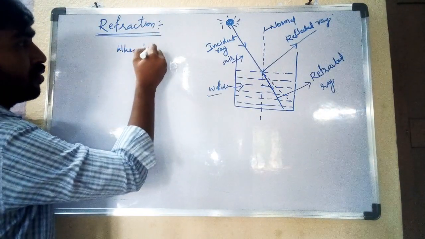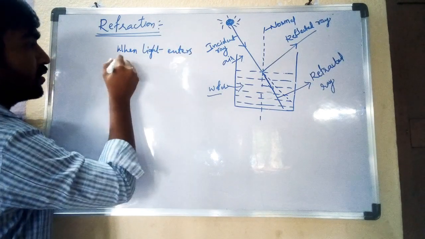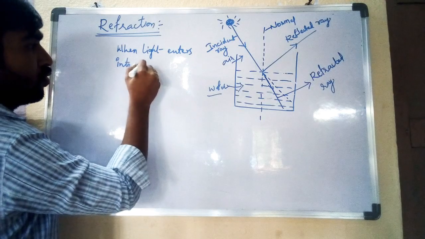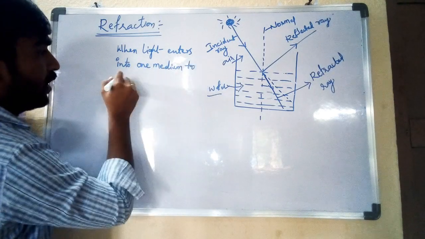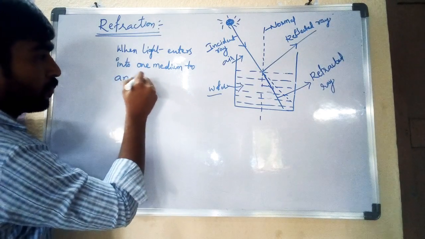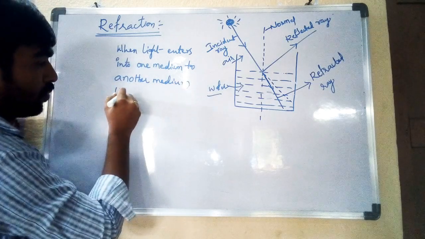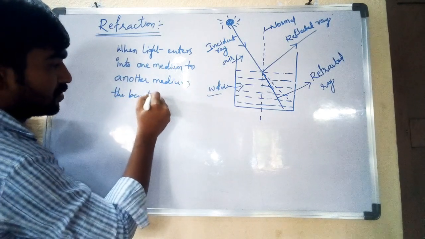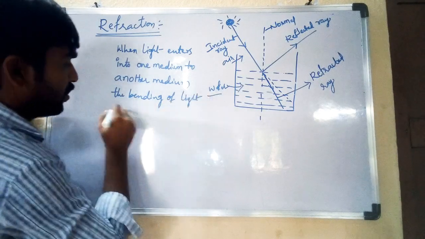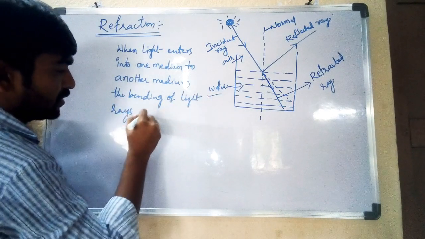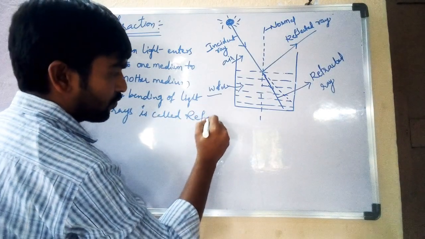What is the definition? When light enters from one medium to another medium, the bending of light rays is called refraction.